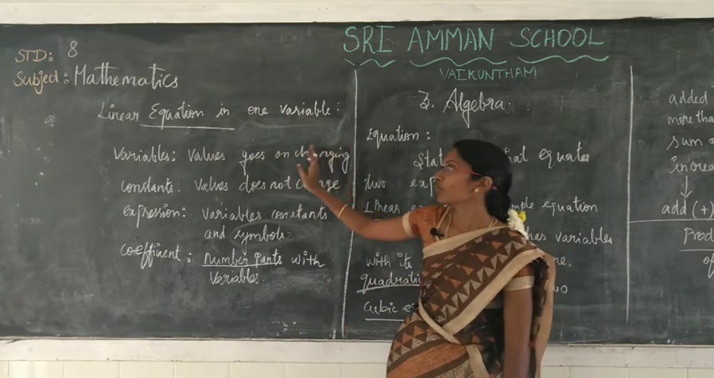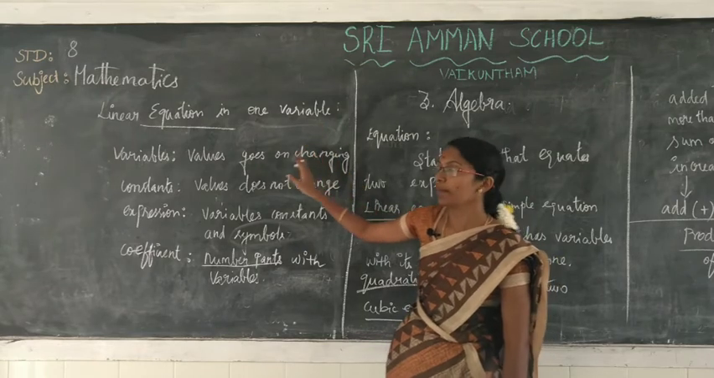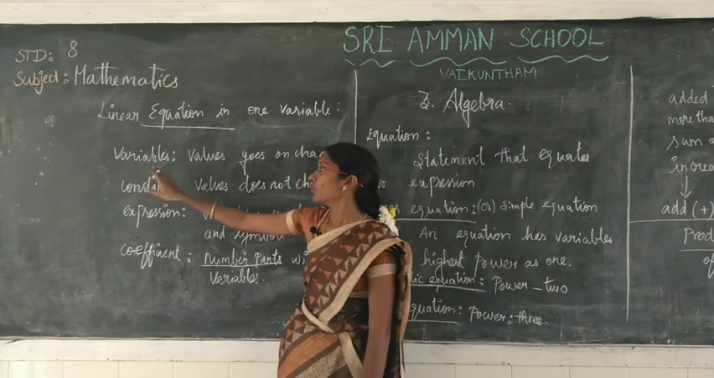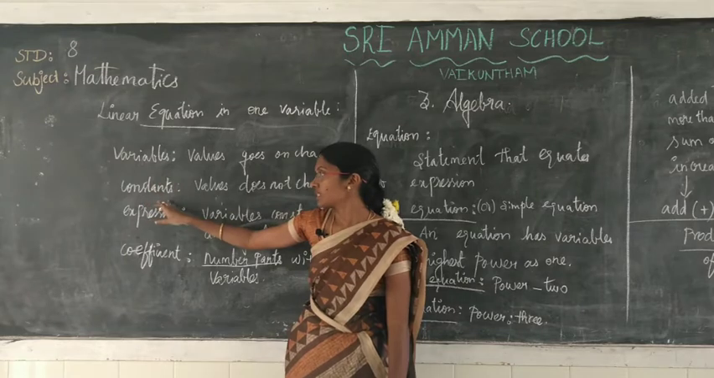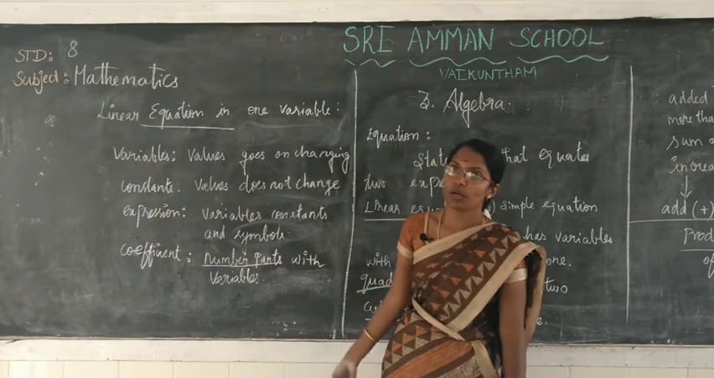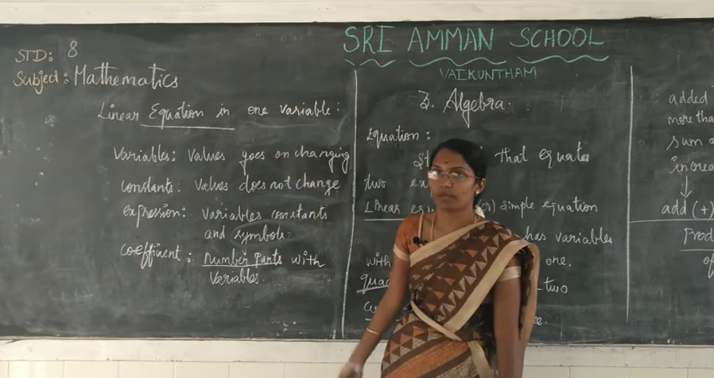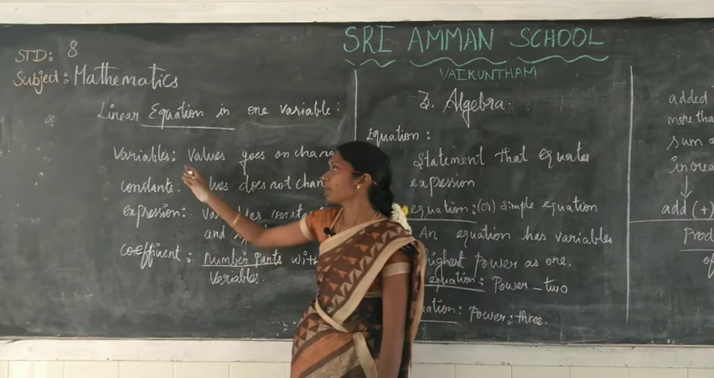To know about the linear equation in one variable, you have to know the basic concepts. What do you mean by variable, constant, expression, coefficient? These are all the things we have to know. First we are going to discuss variable.